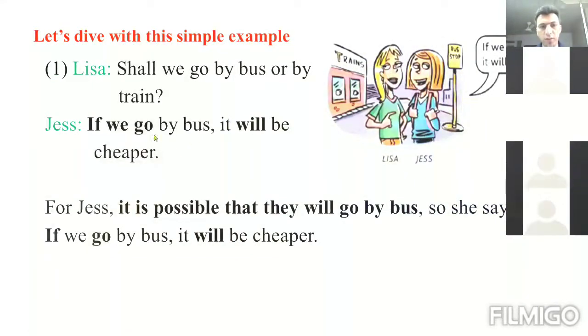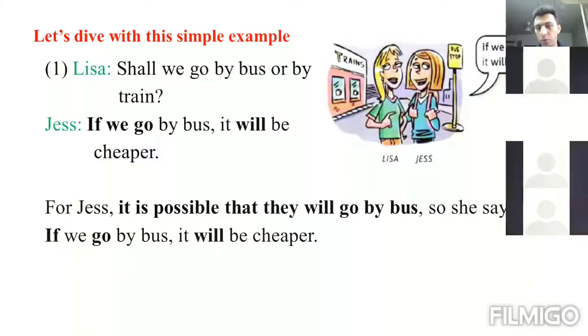That is the first sentence, and that is the second sentence. This is event one or cause, and this is effect or event two. For Jess, it is possible that they will go by bus. So she says, if we go by bus, it will be cheaper. That is a quick revision. This is first conditional statement, and this is a simple conversation between them. Right?